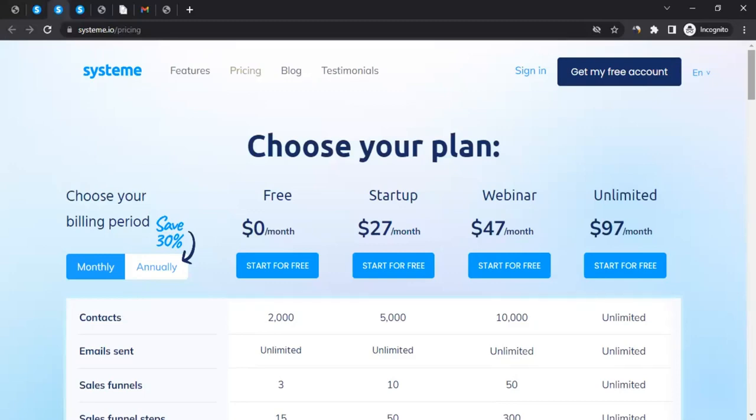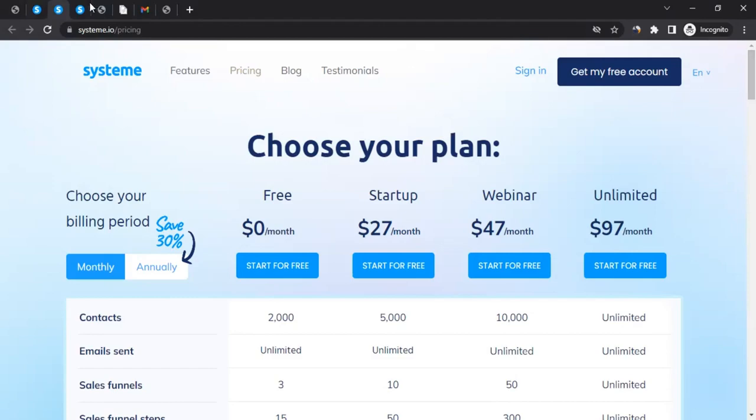But that's not the only reason we are here. We are here to earn money from Systeme. Can we earn that? We can definitely do that. We can join the affiliate program of Systeme. When we join the affiliate program, we can start promoting them, promoting the partners or the product, and start earning commission for that.